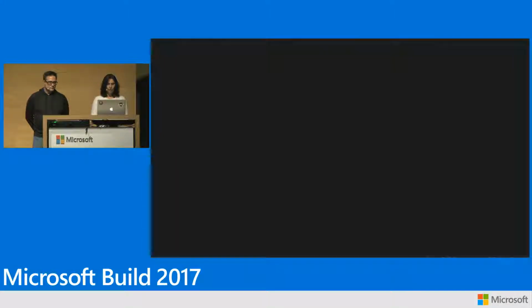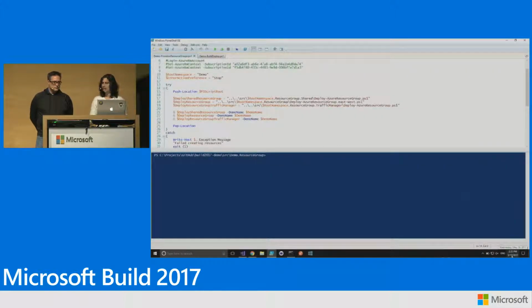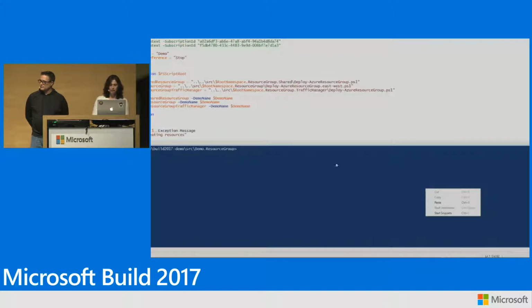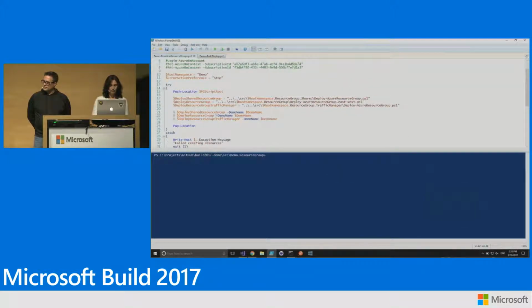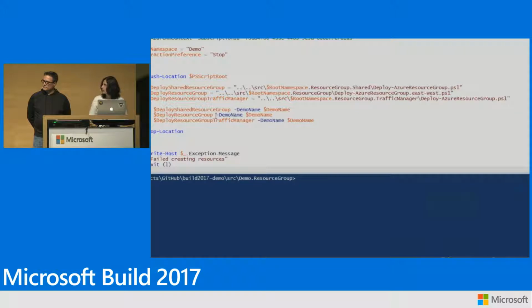So let me switch to PowerShell. So basically, what I have here is a PowerShell script that deploys my resources. I have 3 of them, and I don't know if you can see this better, but let me just, okay, maybe that's a little better. So what I have are 3 sets of resources. I've set up 3 resource templates, ARM templates.